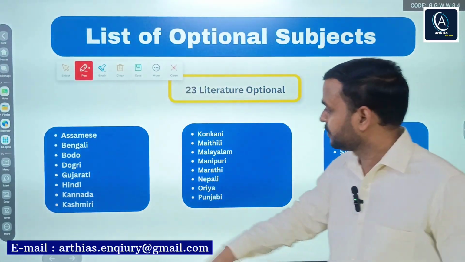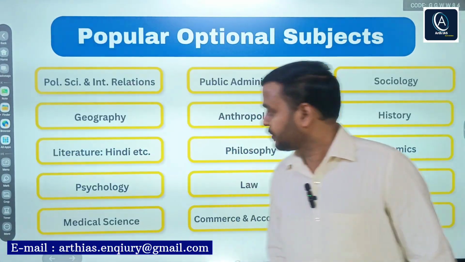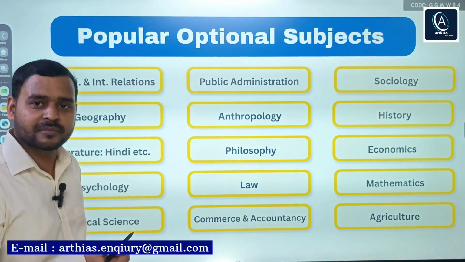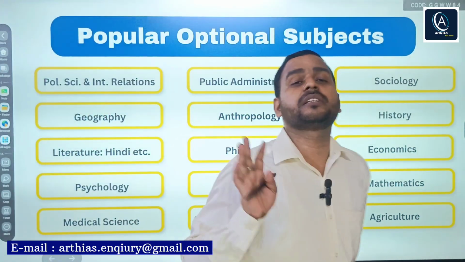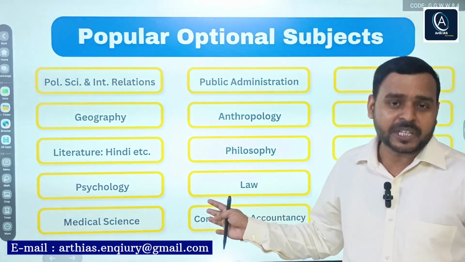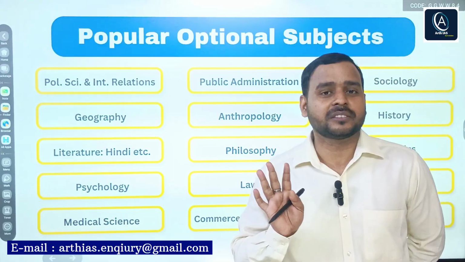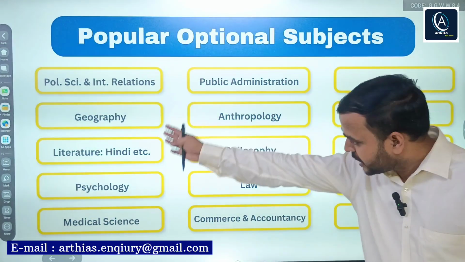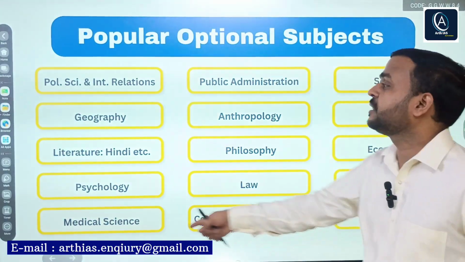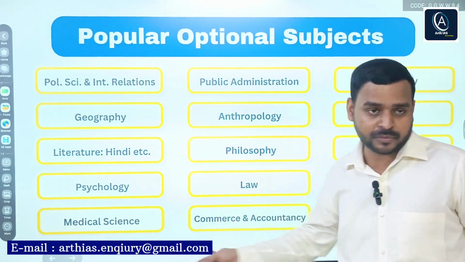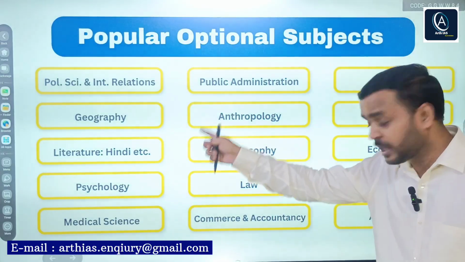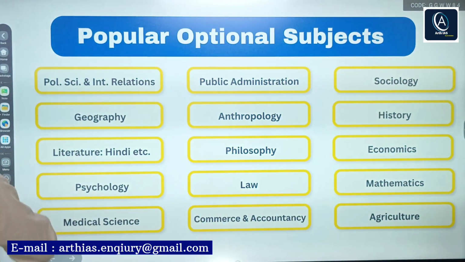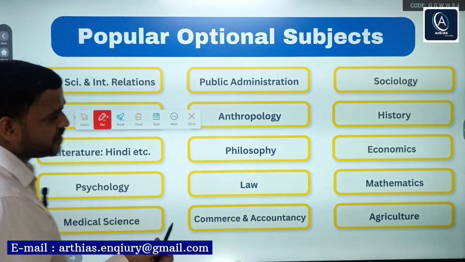Let's see. So these are the 15 optional papers, right? Apart from that, as I told, there are 48 subjects, you can go for either, but these remain in trend, right? Mostly selected candidates have opted these subjects, right? Any among them, and you can also opt for them. So these 15 optional popular subjects are political science,